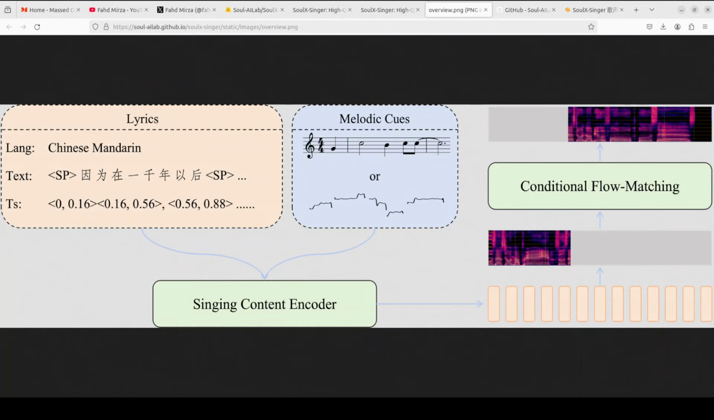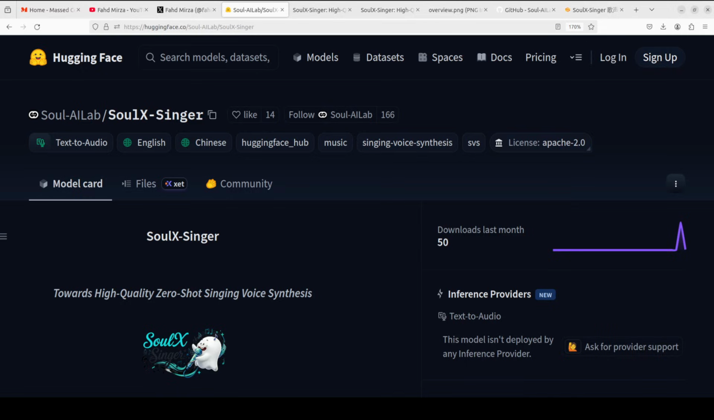What makes it zero shot is its ability to clone voices it has never seen during training. You don't really need to retrain the model for each new voice, you just provide a reference sample and it figures out the rest. So that's it.